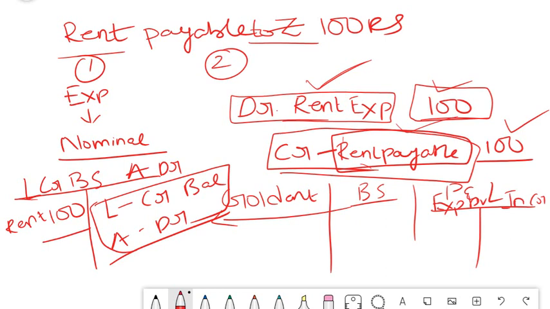So I have now explained this both in terms of your golden rules as well as in terms of your P&L and balance sheet logic. Now it should become easy for you. Even if you are right in one and wrong in the other, you can know that something is wrong. It acts like a check for you on whether the entry you have passed is correct or not. So always keep this in mind before finalizing an entry. First you start with the golden rules and then you also apply the balance sheet and profit and loss rule, so that you can confirm that what you have passed is correct.